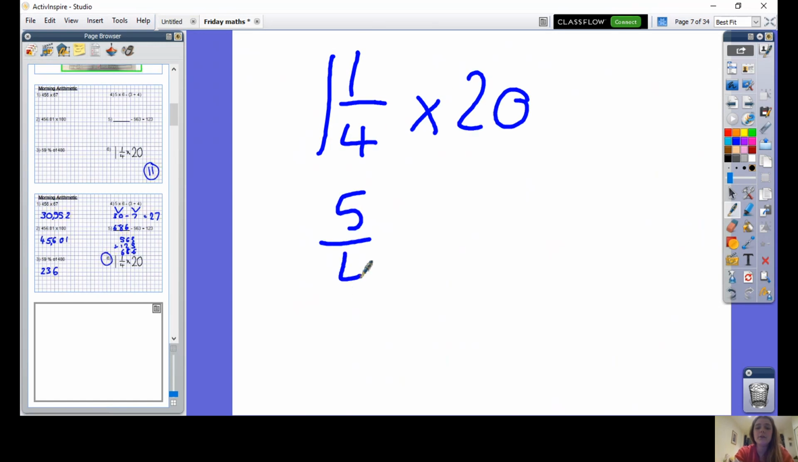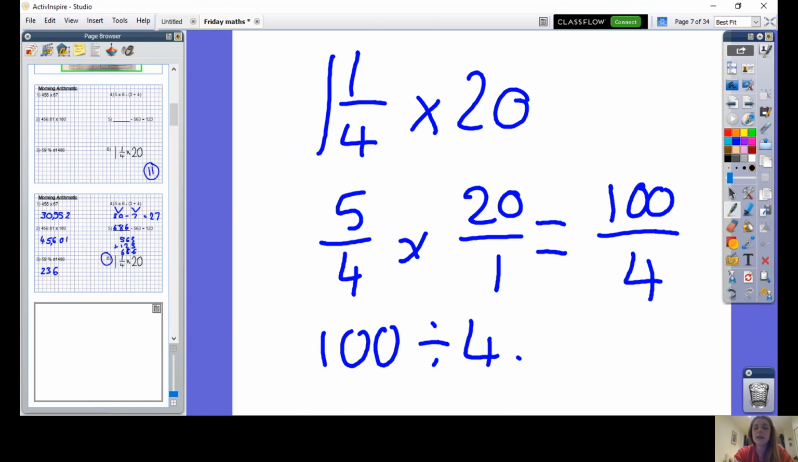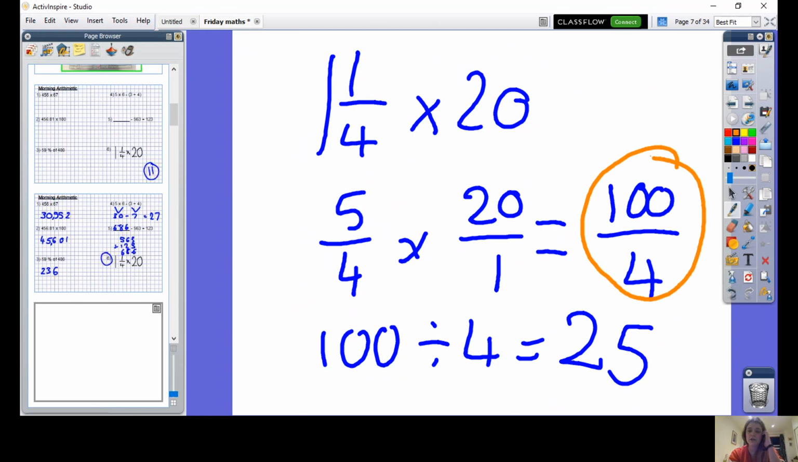The third way that you could have done it is to do 1 1/4 times 20, convert that into 5 over 4, make 20 into 20 over 1. Multiply the numerator and the denominator to get 100 over 4, and then divide 100 by 4 to leave yourself with the answer 25. If you did this method though, you've got to make sure you're not leaving your answer as 100 over 4. That's actually a whole number and it needs to be converted by doing 100 divided by 4.